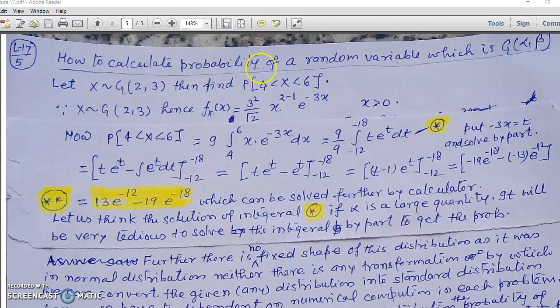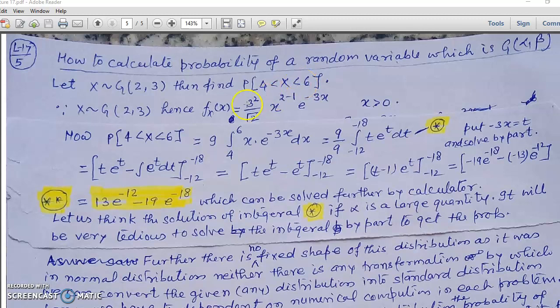How to calculate the probability of a random variable which has gamma distribution with given parameters alpha and beta. For example, let we have a random variable x which has gamma distribution with parameters 2 and 3, means alpha is equal to 2, beta is equal to 3, and we want to know the probability that x lies between 4 to 6.